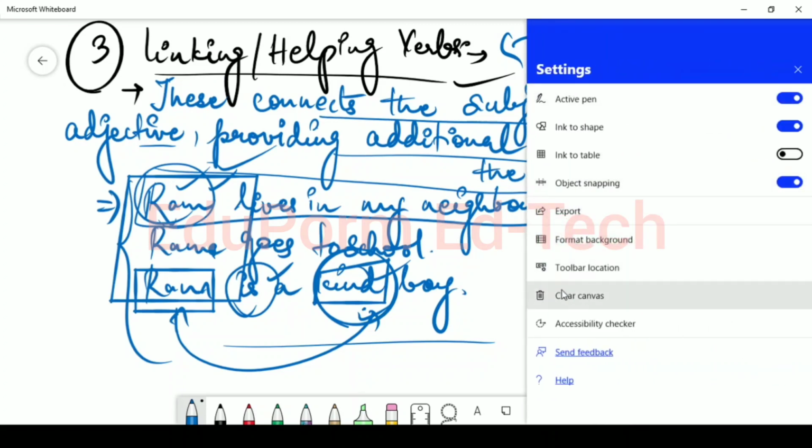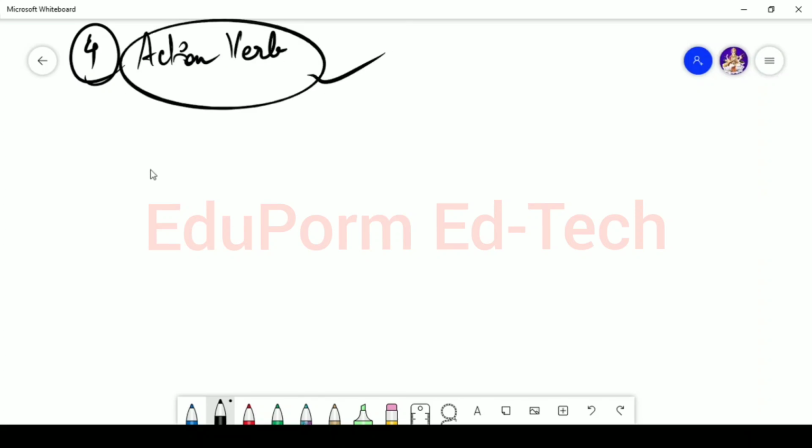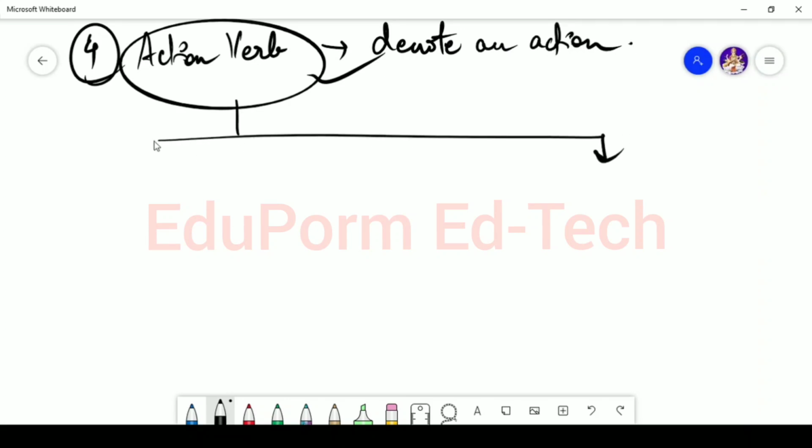Now let's consider our fourth type of verb. The fourth type of verb is the action verb. The name itself suggests it: the verb which denotes an action is known as an action verb. Action verb is mainly divided into two kinds.